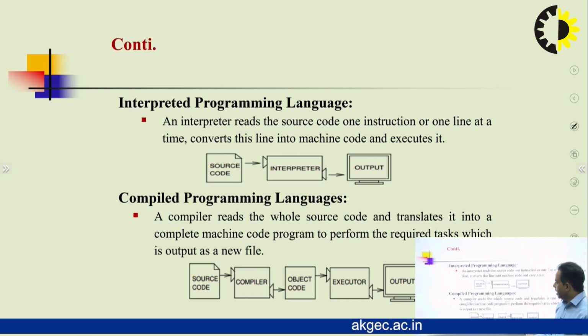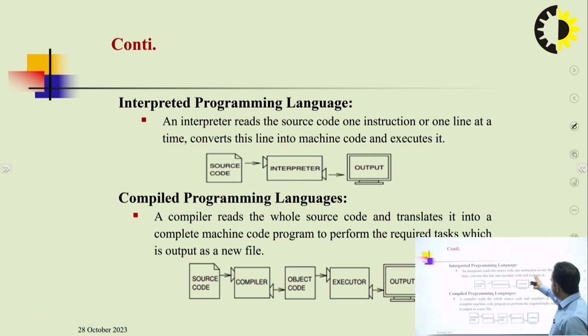Meaning that we see the execution points. First we go for the source code. After that, the interpreter transfers the source code, one instruction or one line at a time, converts this line into machine code and executes it. Then finally we come to the output. So this is the sequence of how source code is interpreted to the final output.